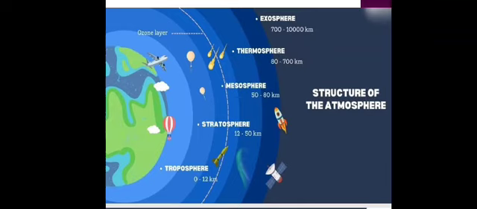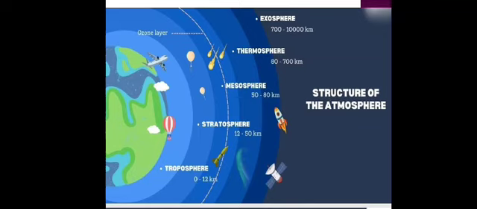And now next is the mesosphere. The layer above the stratosphere is called the mesosphere. It extends from a height of 50 km to 80 km above the earth's surface. It is the coldest layer of the earth's atmosphere. Air temperature in this layer decreases with height, touching minus 100 degrees in its upper reaches. Meteoroids entering the earth from space usually burn up in this layer, and meteoroids are small pieces of matter that fall on the earth from outer space. The upper limit of the mesosphere is known as the mesopause. Beyond this point, air temperature increases with height. And the next is the thermosphere.